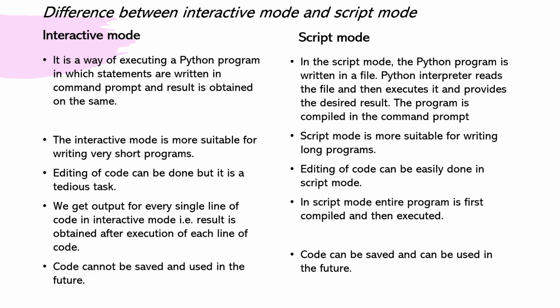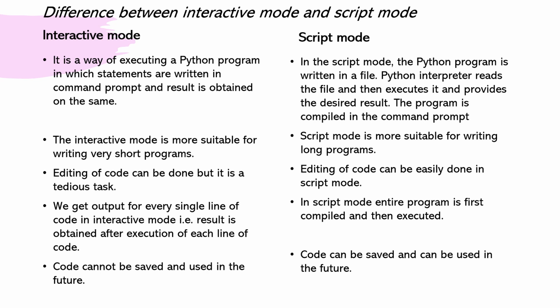Difference between interactive mode and script mode. Interactive mode is a way of executing a Python program in which statements are written in command prompt and result is obtained on the same. In the script mode, the Python program is written in a file. The Python interpreter reads the file and then executes it and provides the desired result. The program is compiled in the command prompt.